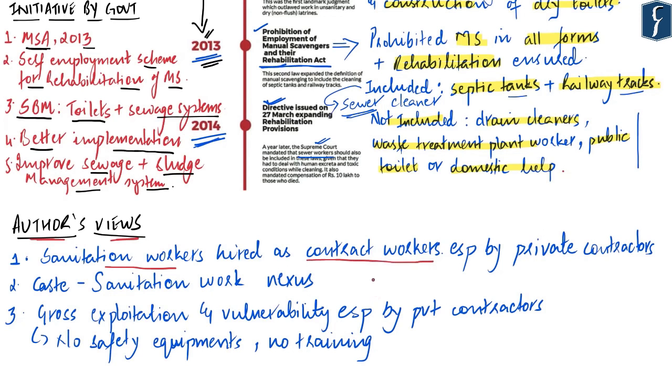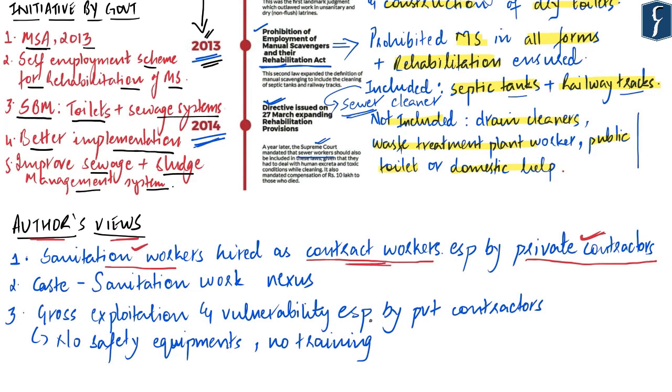You would already be knowing that the Indian Railways is the largest employer of sanitation workers in our country. And a lot of this employment by the government is not done directly but via private contractors. So what happens is that the government delegates this duty to private contractors to get railway tracks or other premises cleaned. Then these private contractors hire the sanitation workers on a contract basis and get the work done.